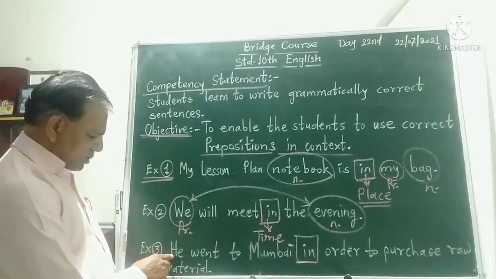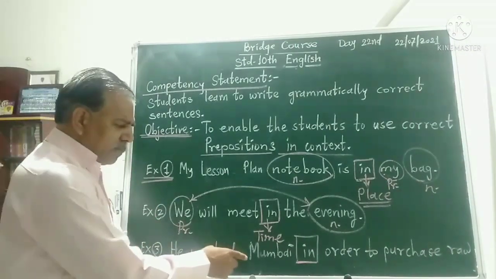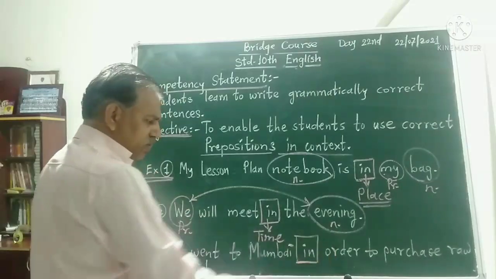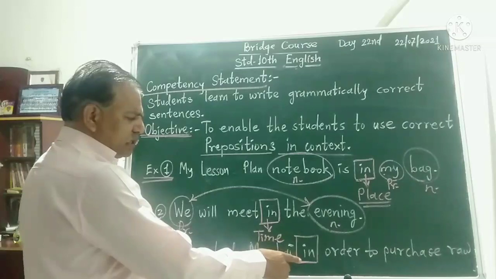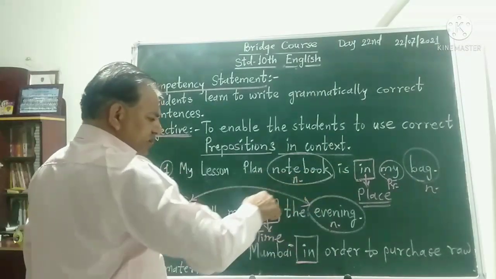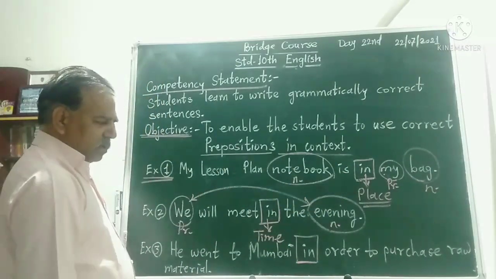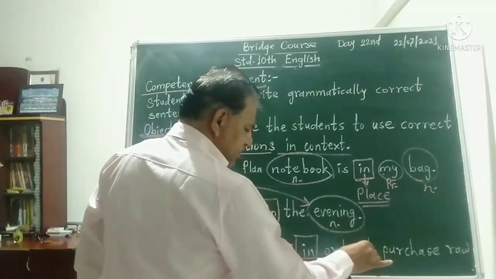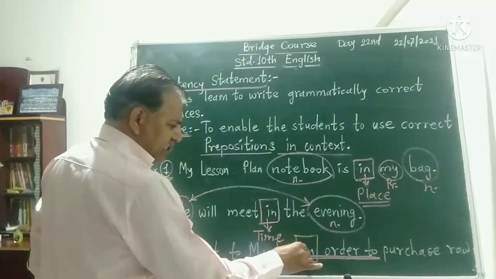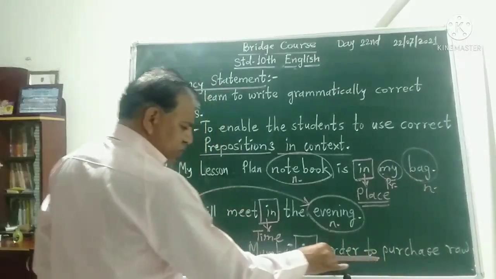Example number 3. He went to Mumbai in order to purchase raw material. So here in is not used separately as it is used in the first and second example. Here in is not separate. So this is the phrase in order to.